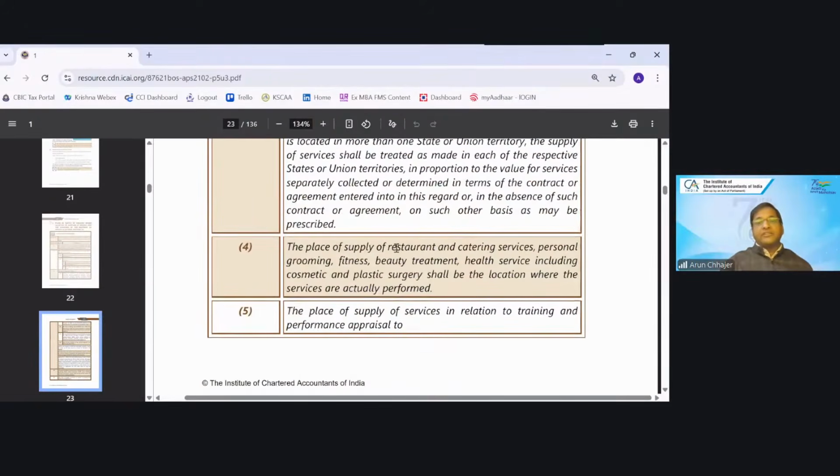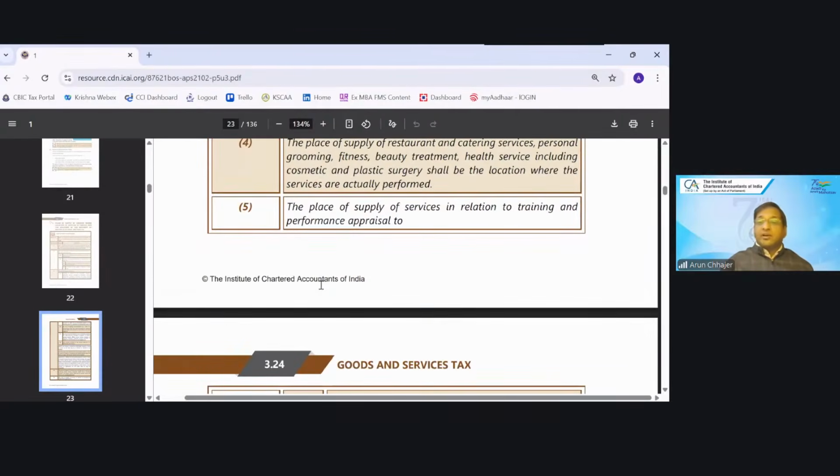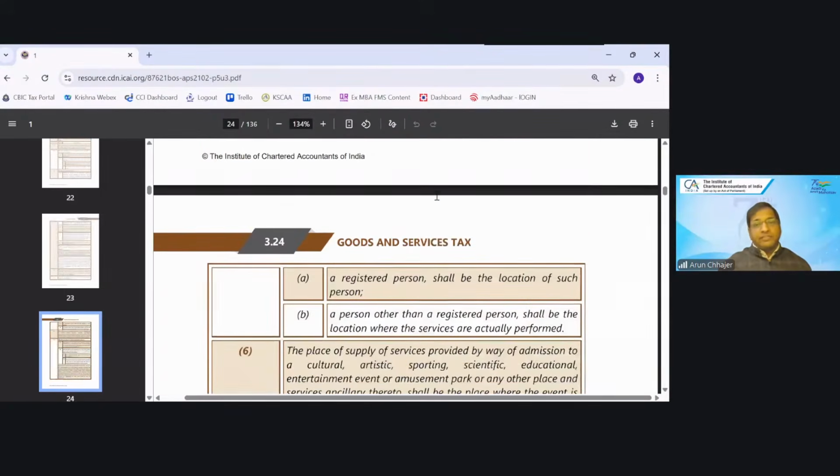Okay. The place of supply for restaurant and catering service, personal grooming, fitness, beauty treatment, healthcare, etc., shall be the location where the services are actually performed. In case of training and performance appraisal, if it is a registered person, then it shall be the location of that person. If it is an unregistered person, then where the services are actually performed.